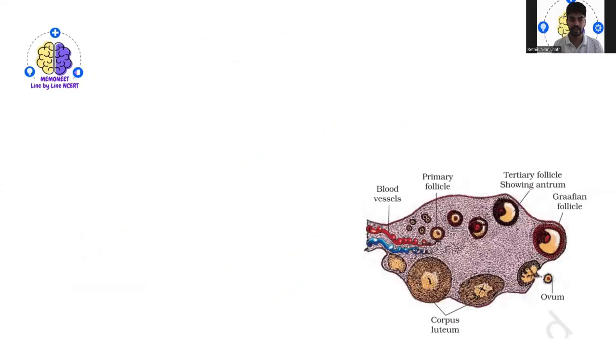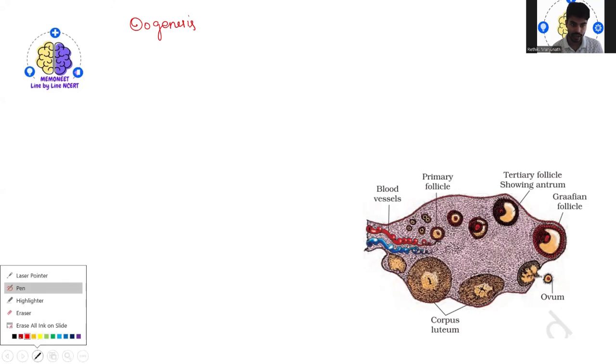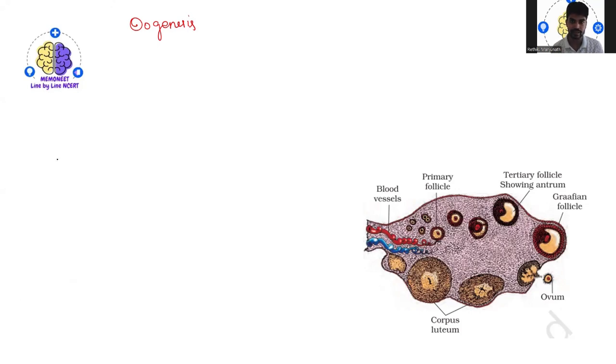I guess now we are very clear with the spermatogenesis process. The next thing is the gamete formation that you see in the female, that is gametogenesis, and here we are specifically concentrating on female gamete formation, that is oogenesis. So how does this oogenesis process normally take place?